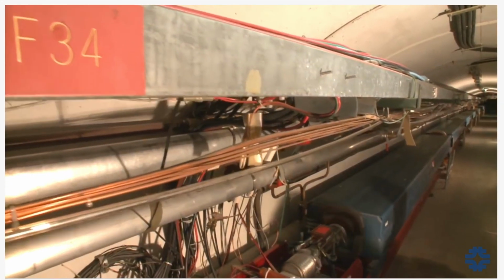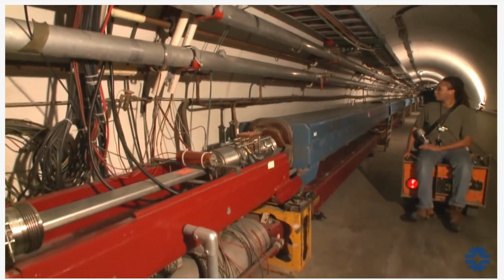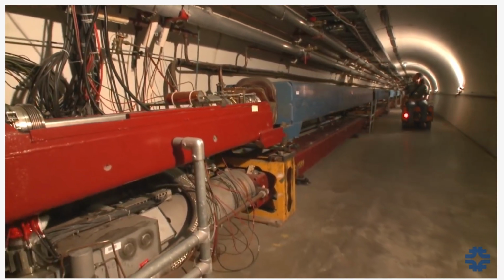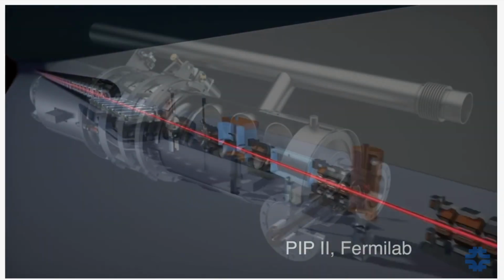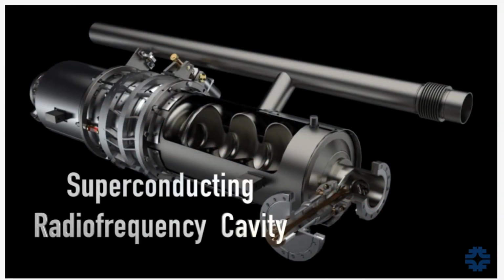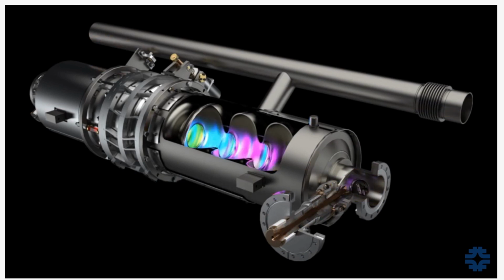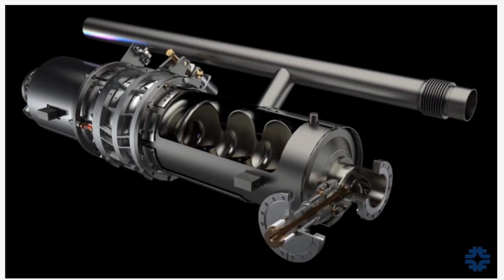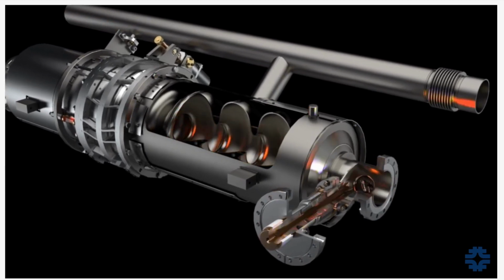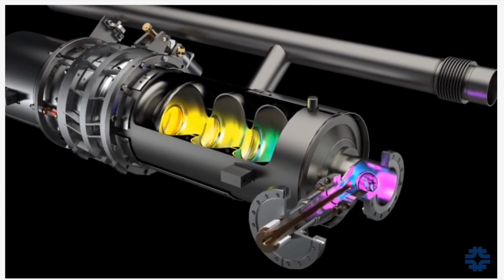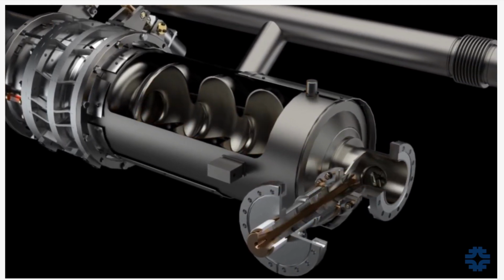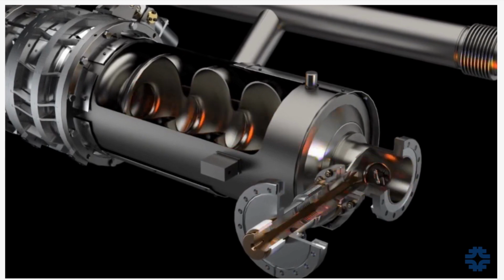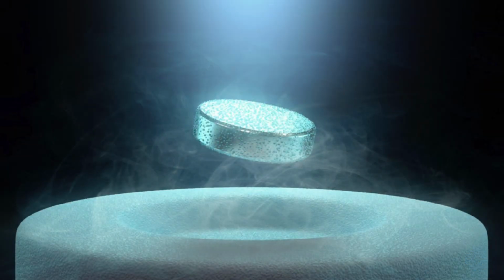MRIs are capable of being used worldwide because superconductors are able to create large magnetic fields while having minimal heat output. Another application of superconductors is in particle accelerators, where the strength of the superconducting magnet allows carrying out higher energy experiments. Superconducting radio frequency technology is what accelerates the particles to relativistic speeds. By shooting radio frequencies into specially designed cavities, the resonant frequency will build up and create electric fields with high amplitude. By coating the interior with superconducting material, the performance of these devices increases by a significant margin and reduces the overall demand for power.